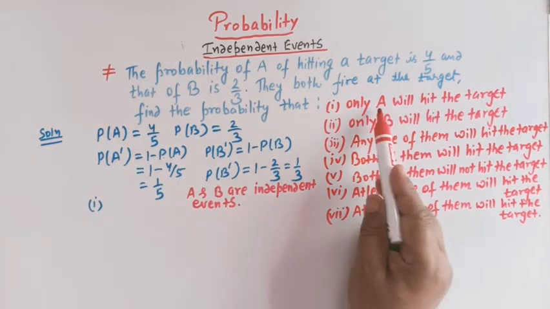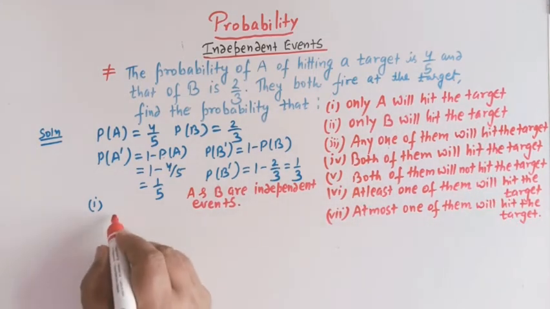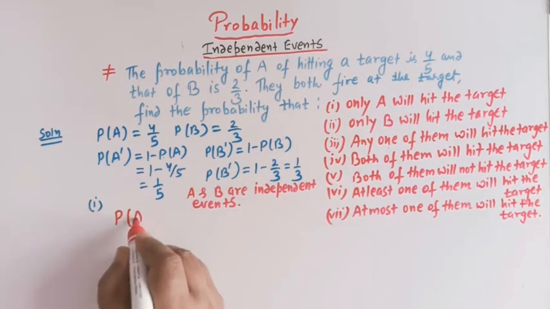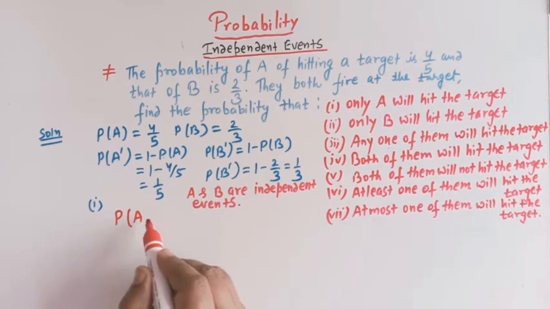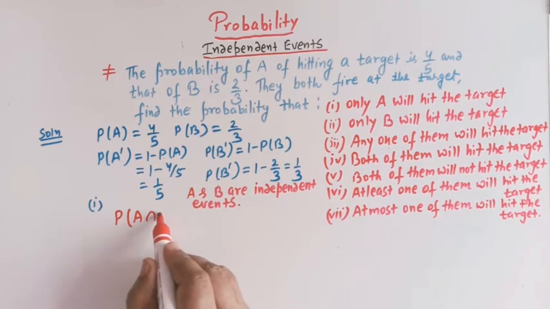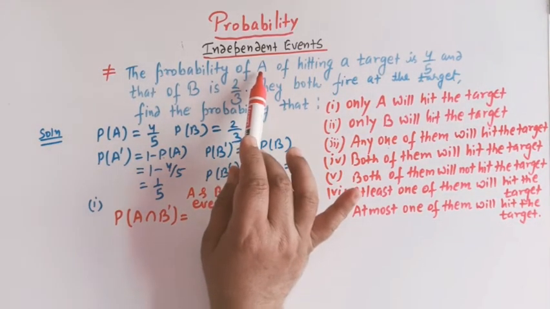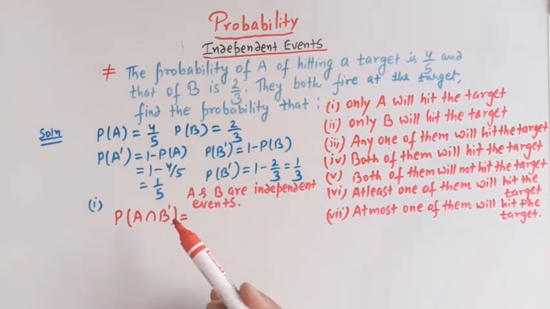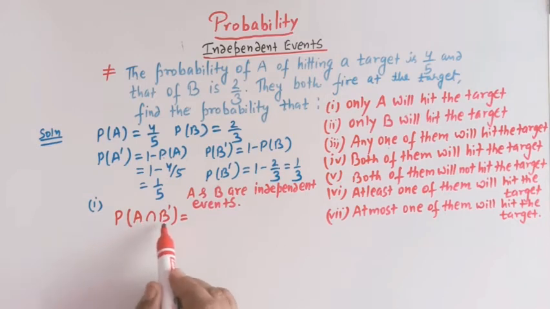Only A will hit the target means we have to find the probability of A intersection B complement. It means person A will hit the target and person B will not hit the target. So we have to find P of A intersection B complement.